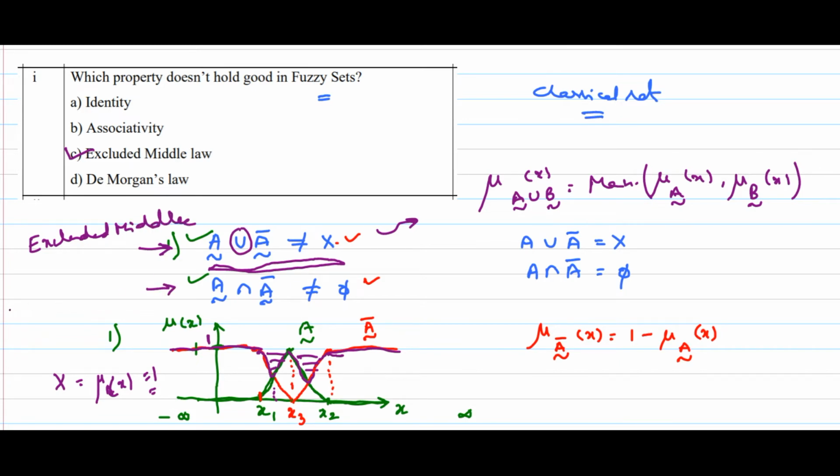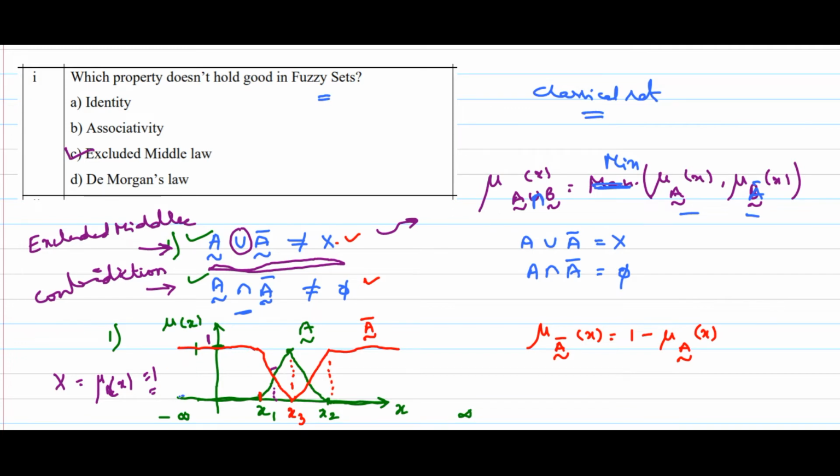Similarly, the below one is called the law of contradiction. Okay, this is also very easy. I will explain why A intersection A bar is not equal to φ. Coming to A intersection A bar, the formula would be the same. If it is intersection, it should be minimum. So we need to identify the minimum out of these two, mu A of X and mu A bar of X. So I need to see the green color one and the red color one. Which one is minimum? I need to capture that.